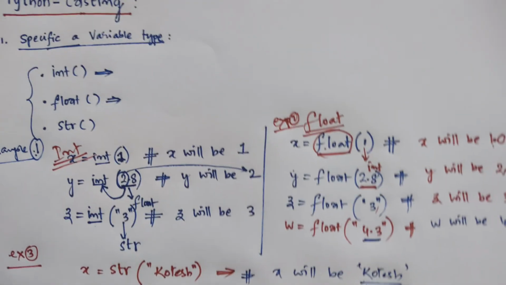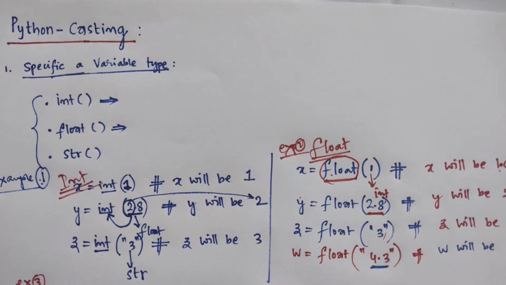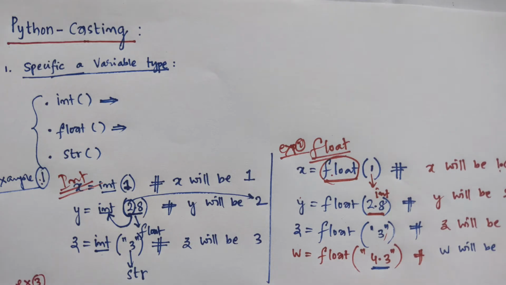This is the example for Python casting. So the final conclusion is that casting specifies which type a value is. There may be times when you want to specify a type onto a variable. Okay. Thank you.